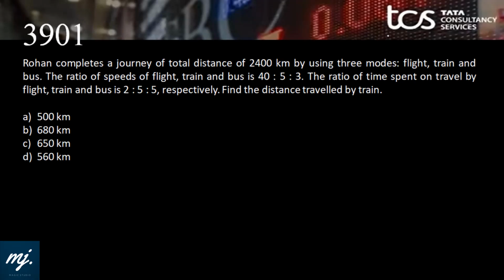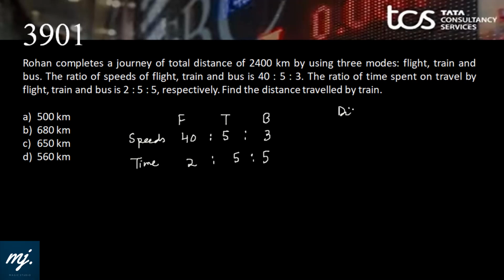Why is this question a pick? Because many a time simple questions are also asked. Rohan completes a journey of total 2400 km by using three modes: flight, train, bus. The ratio of speeds is 40:5:3, and the ratio of time spent on travel by flight, train and bus is 2:5:5. Find the distance traveled by the train.